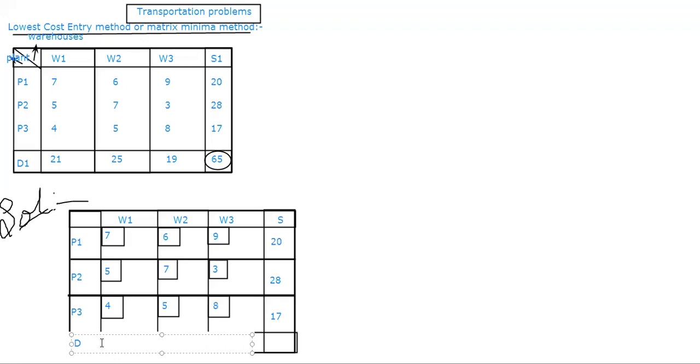So here it is 21. Then here it is 25. Here it is 90. So I said now we are going to have this division. Now I need to decide. I have not yet filled my supply and quantity.